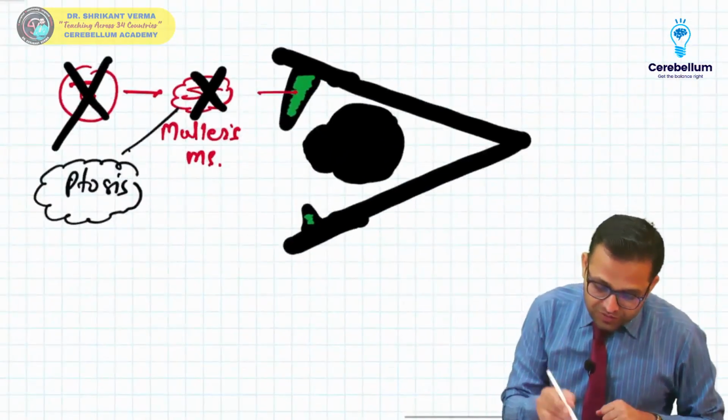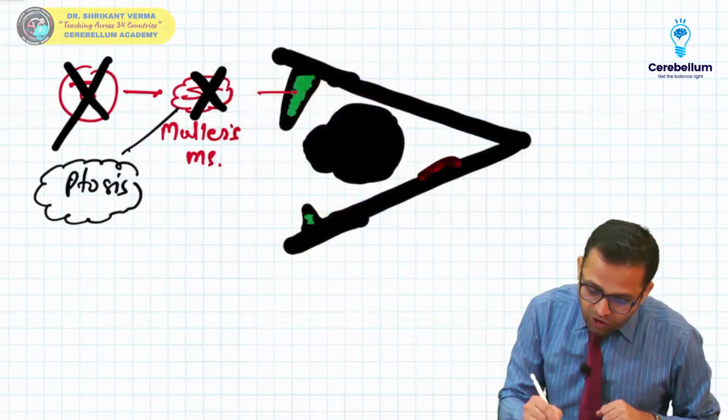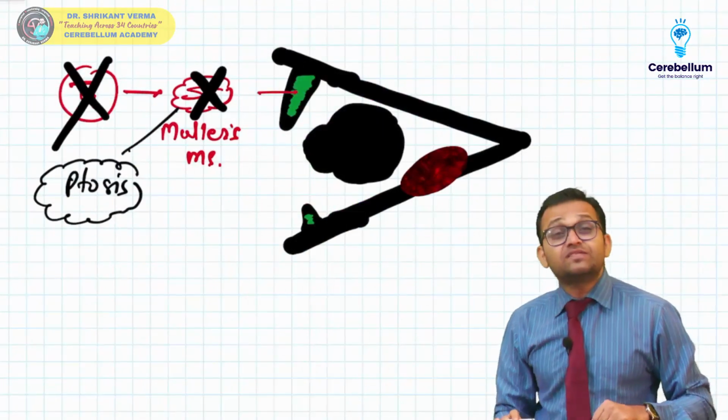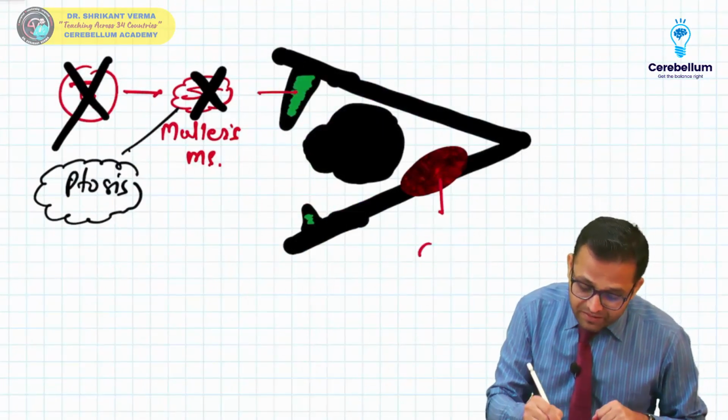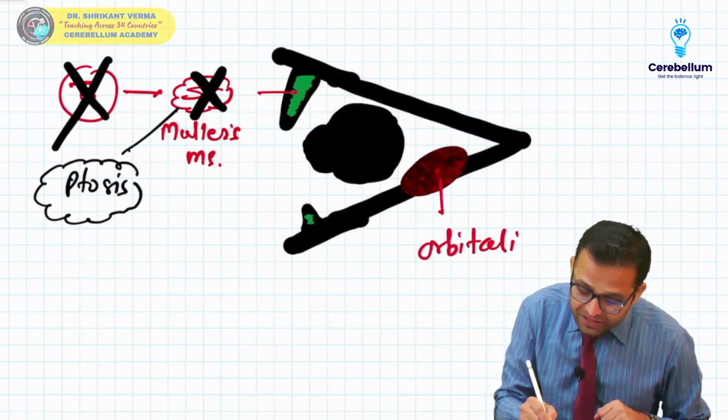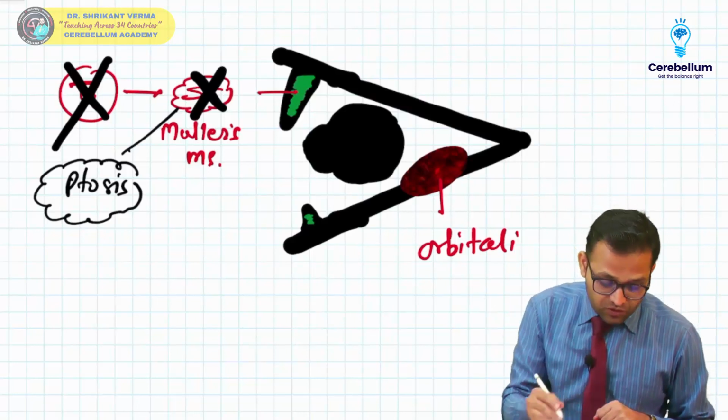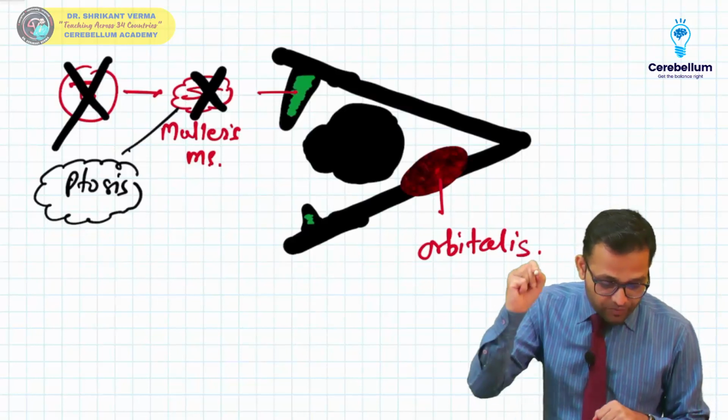Now see, in our orbit at the back side there is one muscle. What is the name beta? Sir, it is our orbitalis muscle. Yes, this is our orbitalis.